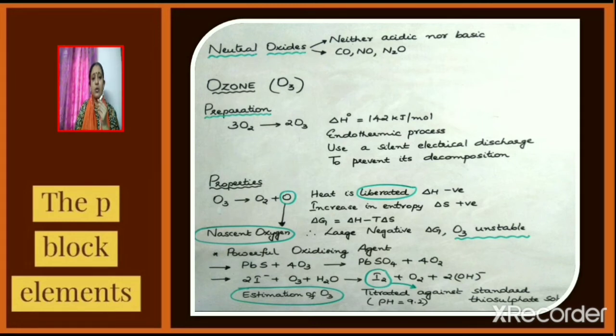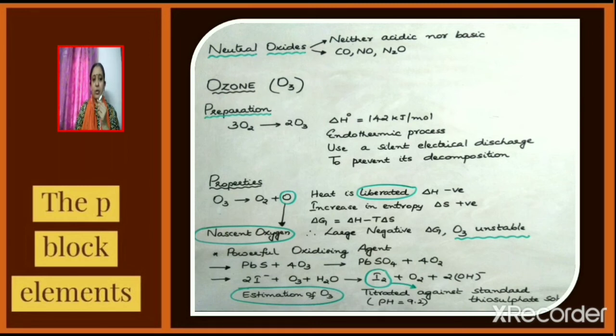Next, we shall learn about ozone, O3. How is it prepared? It is prepared by passing a silent electrical discharge through oxygen. So 3O2 gets converted into 2O3. For this reaction, it is found that the standard enthalpy of reaction is plus 142 kilojoules per mole. The positive sign shows that the reaction is endothermic. So it is most important that we use a silent electrical discharge for the preparation of ozone from oxygen. It is to prevent its decomposition.